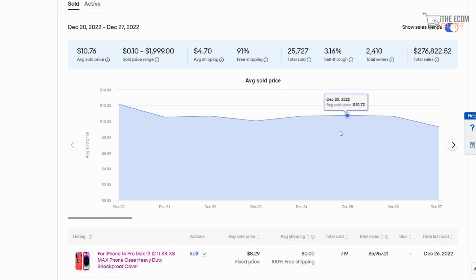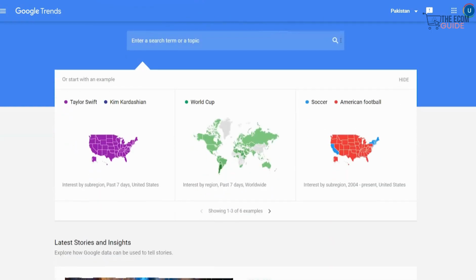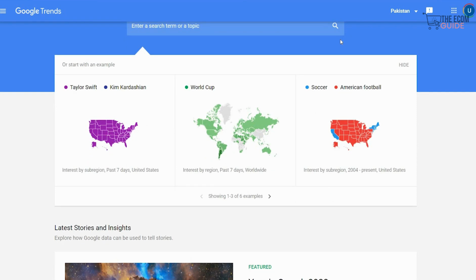So let's check out globally what the trend is, and for that we'll head over to google.com and check out the trends. You can easily look at what people are searching for and what people are interested in on Google Trends. It gives you a complete breakdown.